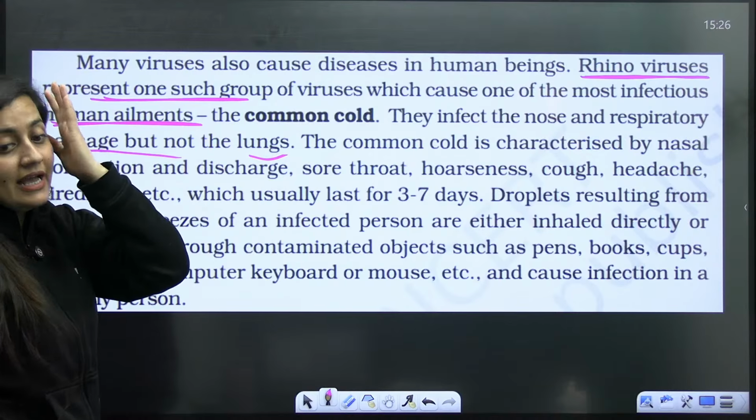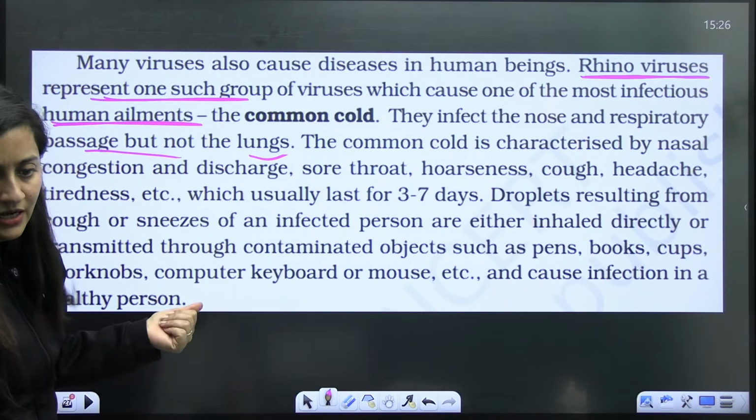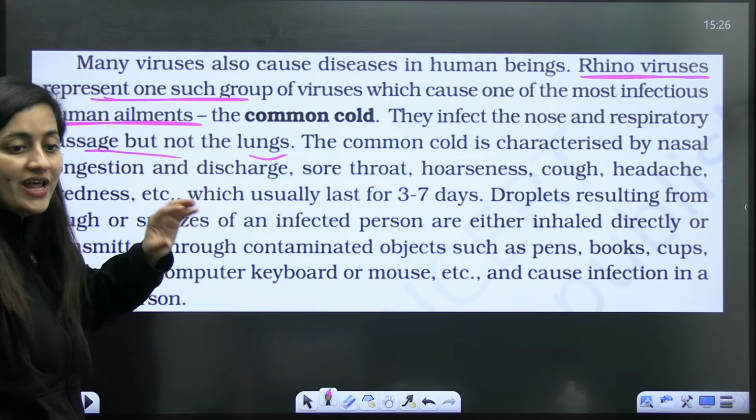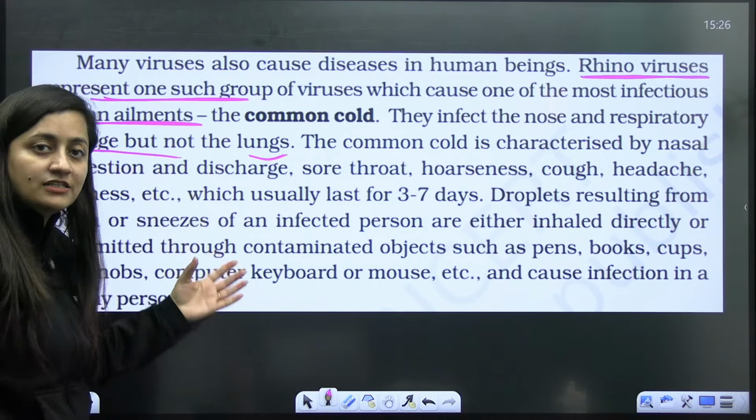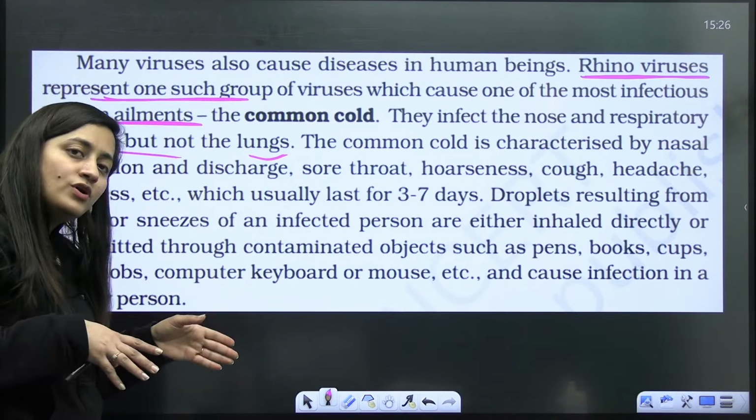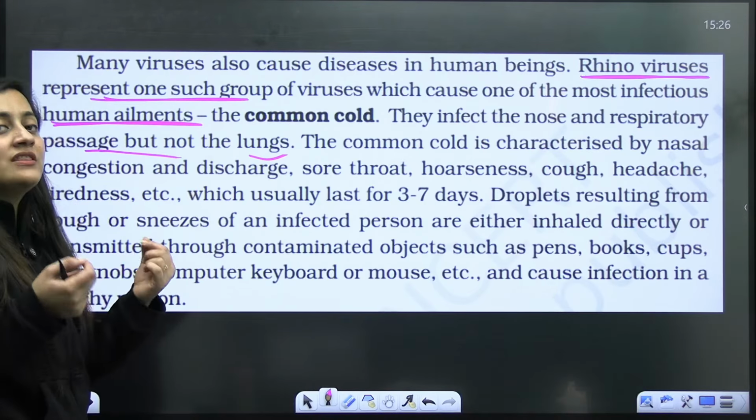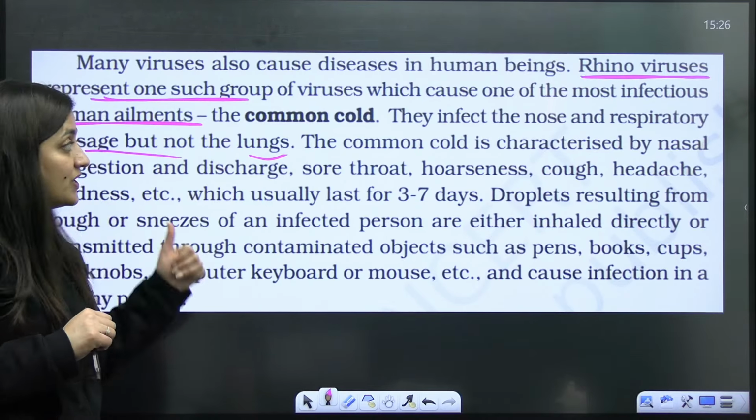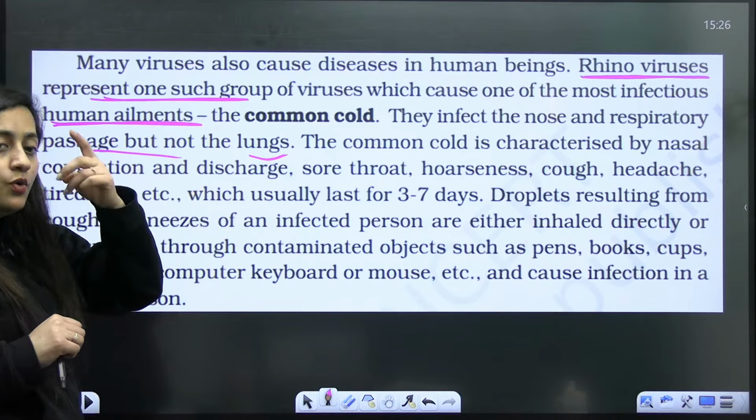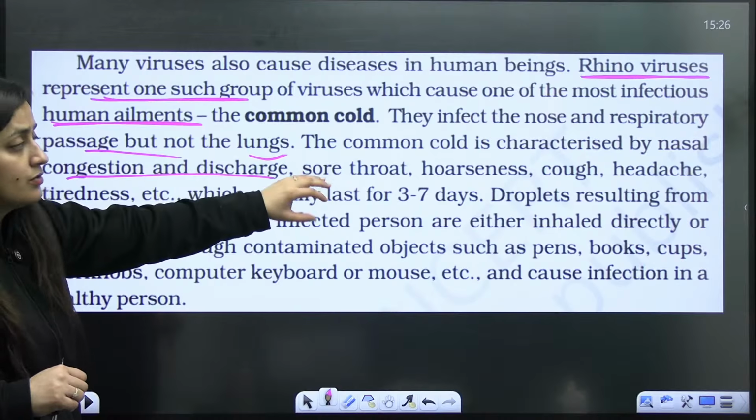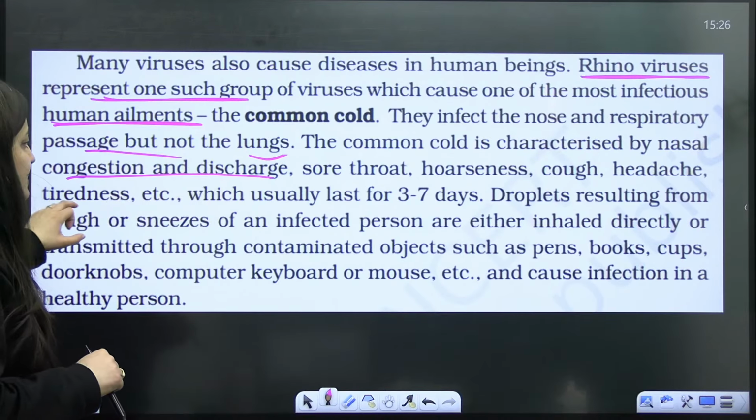Once there was an MCQ from this particular part, that how this common cold and pneumonia are related. So they are obviously not. Pneumonia is caused by bacteria, common cold is caused by virus, and moreover in pneumonia, the lungs are affected. Fluid will accumulate in the lungs, but in common cold, only the nose and the respiratory passage are affected. Nasal congestion, discharge, sore throat, hoarseness, cough, headache, tiredness, etc. will be there.